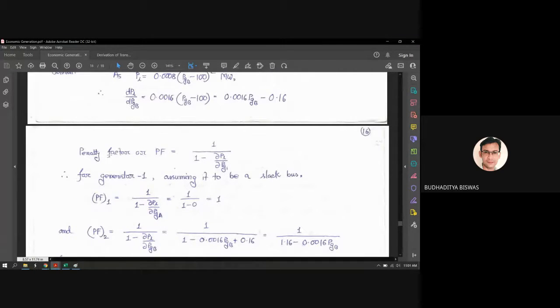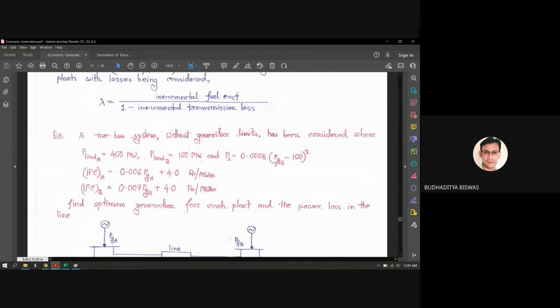Now penalty factor PF is equal to 1 by 1 minus del PL by del PGI. So for generation 1, assuming it to be a slack bus or the reference bus, what is the value of del PL by del PGA? It's equal to 0, because in this expression there is no PGA. So if you take the first derivative, it simply becomes 0.